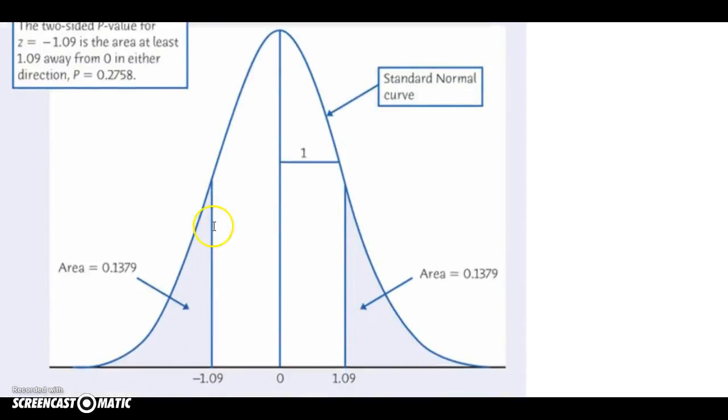So whether it's in the negative direction, less than negative 1.09, or the positive direction, above 1.09, this total area is about 27%.